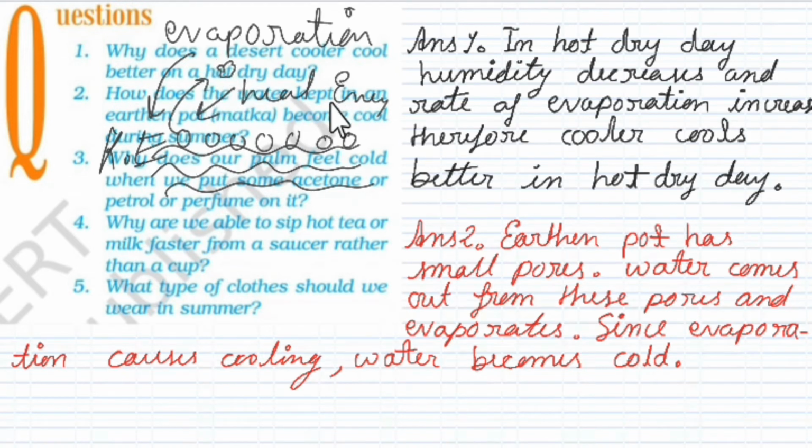This is evaporation. One more characteristic property of evaporation is that it is always below the boiling point of the substance. So if at 100 degrees Celsius water converts to vapor, that is boiling, and if below 100 degrees Celsius water particles are converting to vapor, that is evaporation.